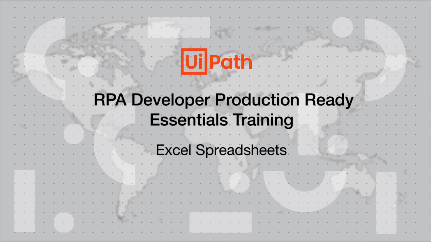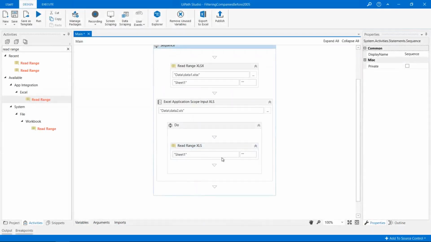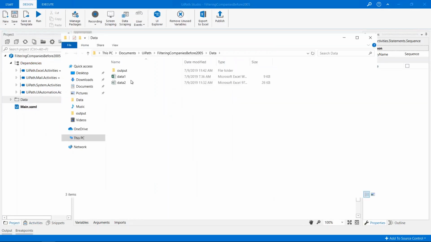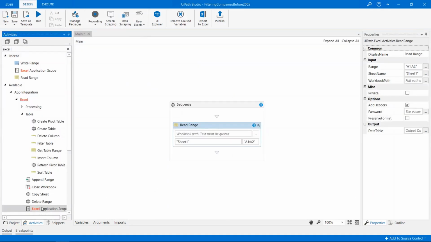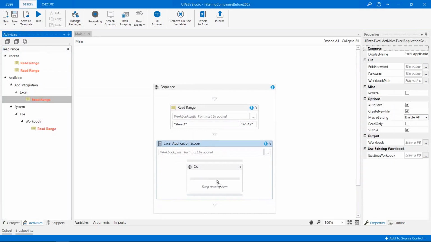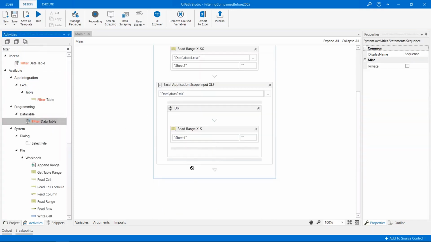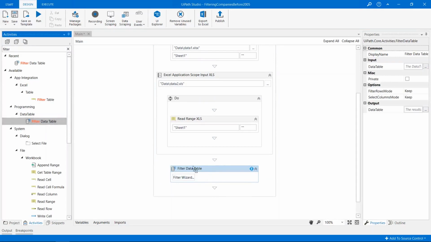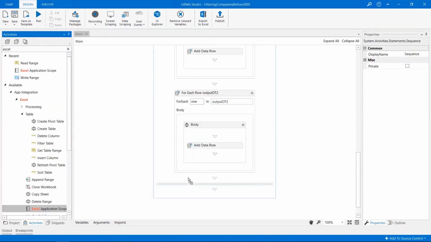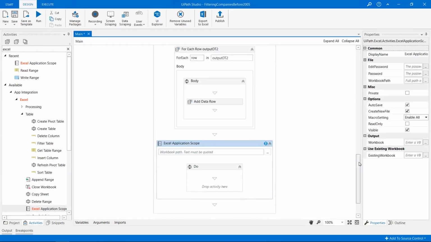Now that we've covered the basics of data table variables, let's learn how to use them when working with Excel spreadsheets. We'll start our demo by reading data from two Excel files that have different extensions. On this occasion, we'll see which UiPath Studio activities suit each file format. We'll use two data table variables to store and then filter the information in those files. In the end, we'll write the data to a new Excel file.